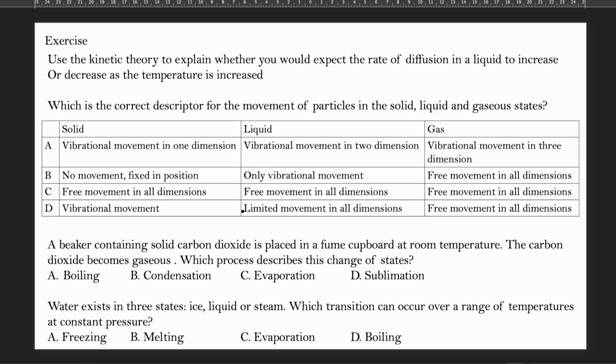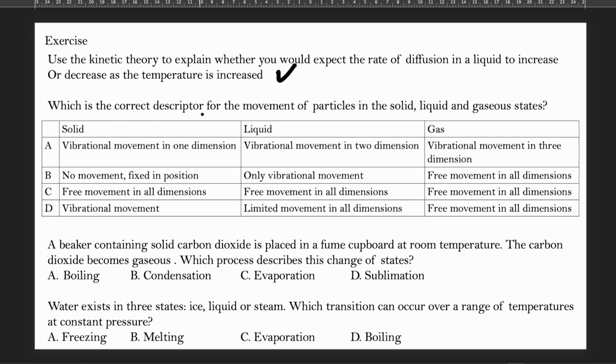Use the kinetic theory to explain whether you would expect the rate of diffusion in the liquid to increase or decrease as the temperature increases. All right, so diffusion is where the particles spread around. The average kinetic energy increases with temperature. The particles will move faster and the rate of diffusion increases.